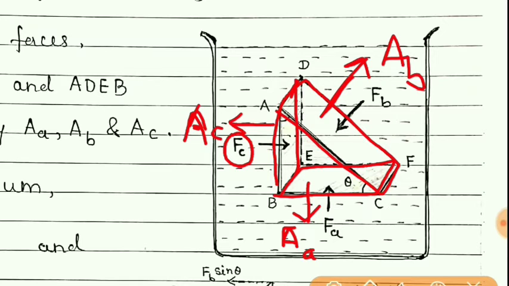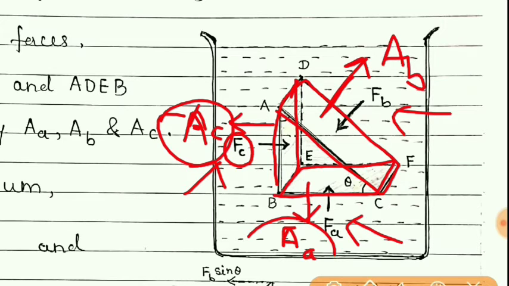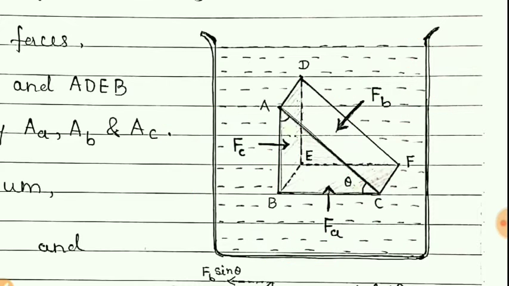So it is clear that the forces on these faces are FC, FA and FB, and the cross section areas are AC, AA and AB respectively. And we know that the area vector for these cross sections will be coming out, normally coming out.